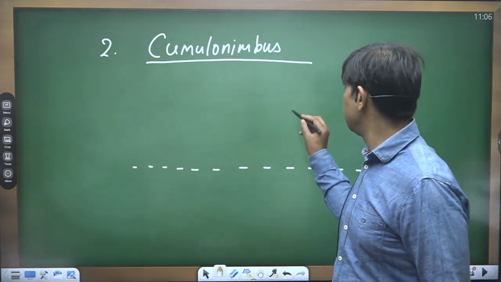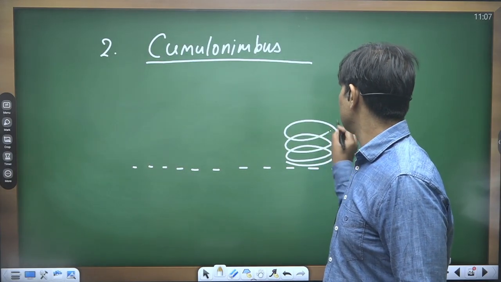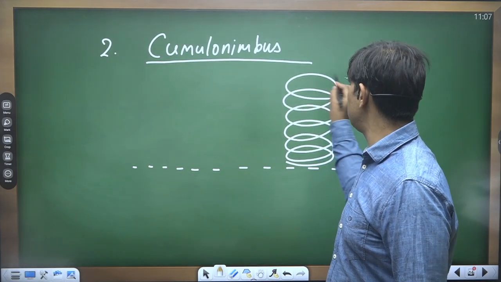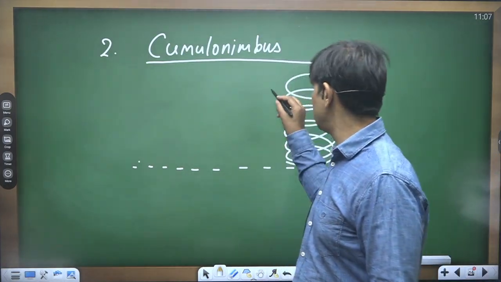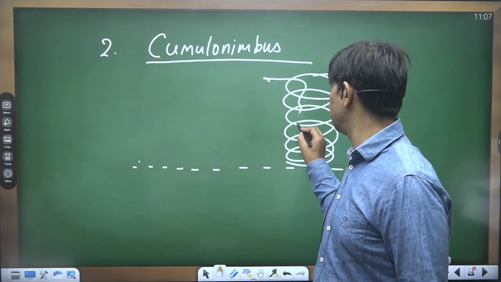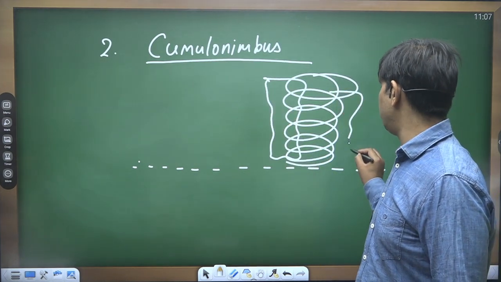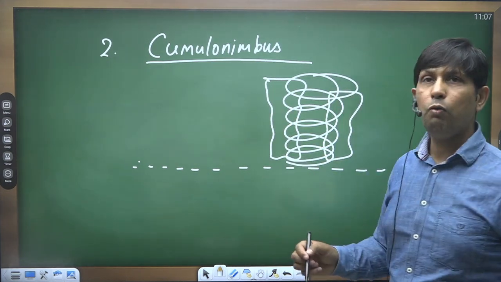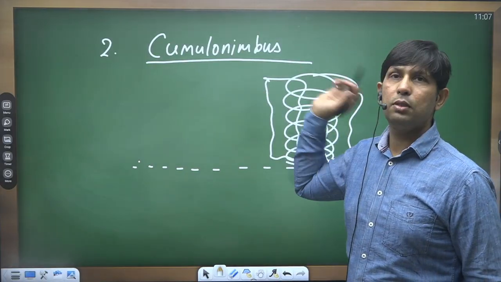Suppose over this part we have the cyclone. From a far distance of around 4 or 5 kilometers, you can easily see that we have some kind of huge cloud formation. So the huge cloud forms the boundary or this particular wall of the cyclone. This cloud is called cumulonimbus cloud.